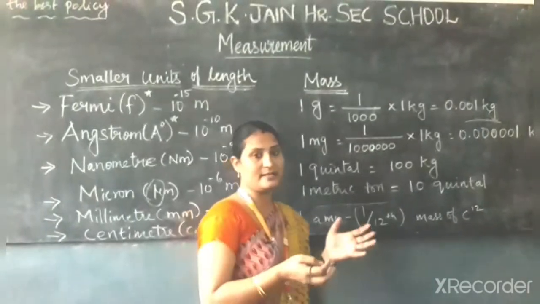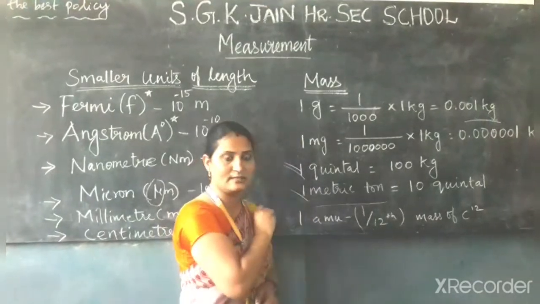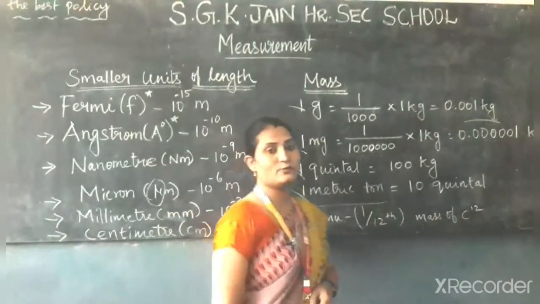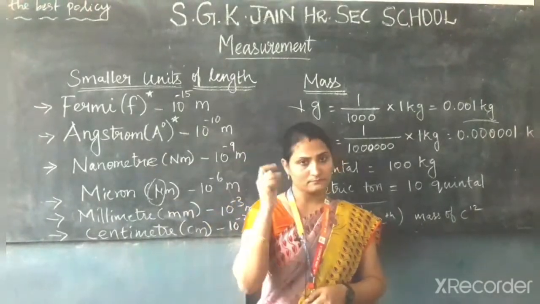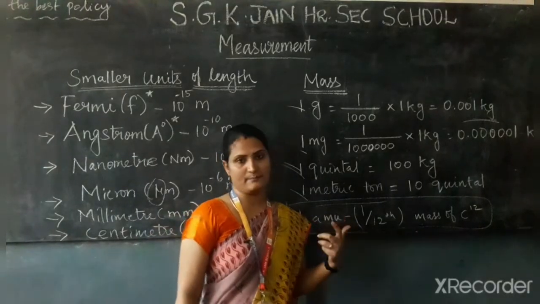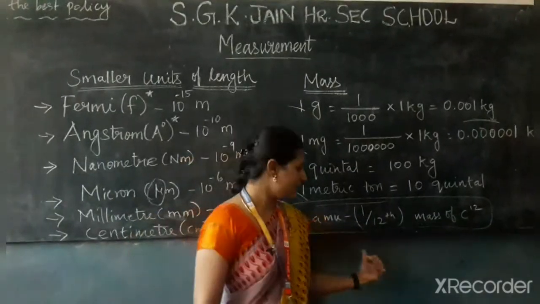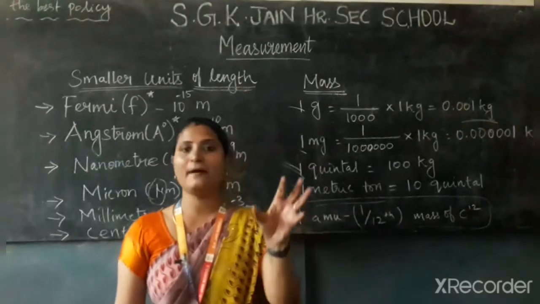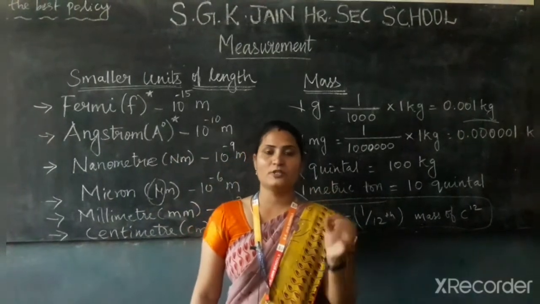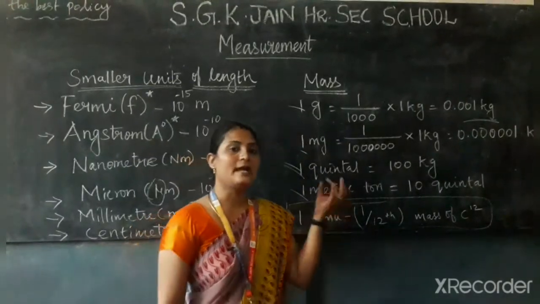So these quantities are here. The quintal and metric ton can be used to measure the heavier mass, and the gram and milligram can be used to measure the smaller mass. Okay. Here, what is AMU? It is the atomic mass. Atomic mass, you can know by the name itself, atom. In the atom, the subatomic particles are proton, neutron and electron. So to find out the mass of the proton, electron, neutron, we can use the atomic mass.